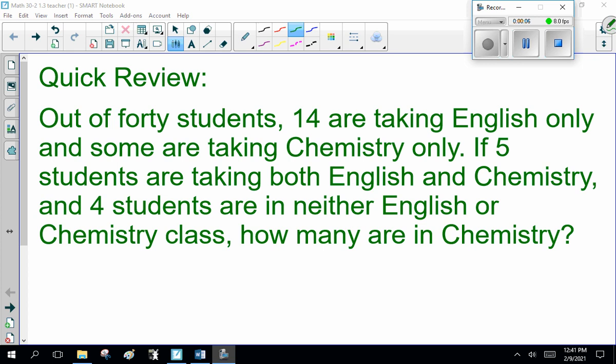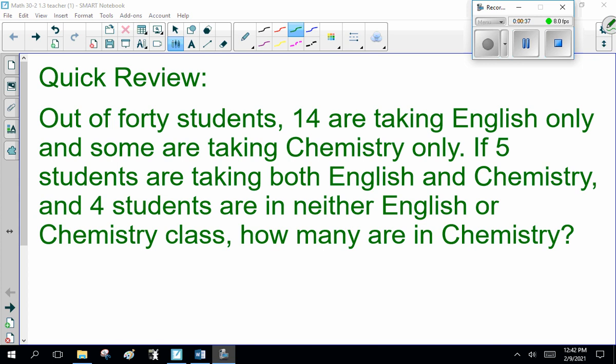Welcome to Math 30-2, Chapter 1, Section 3, Intersection and Unions of Two Sets. Today we're going to be doing an in-depth look at two circle Venn diagrams. Now, before we go on, a quick review for you guys. Out of 40 students, 14 are taking English only, and some are taking chemistry only. If 5 students are taking both English and chemistry, and 4 students are in neither English or chemistry class, how many are in chemistry?